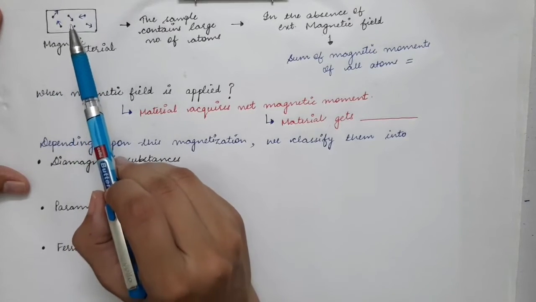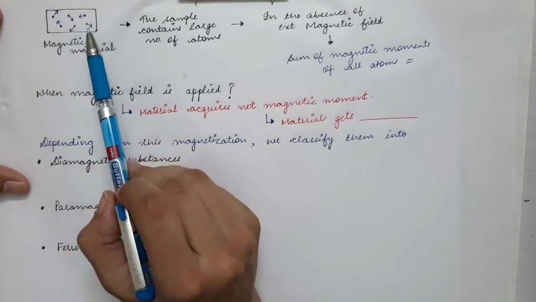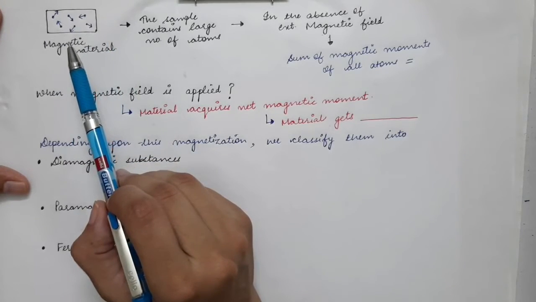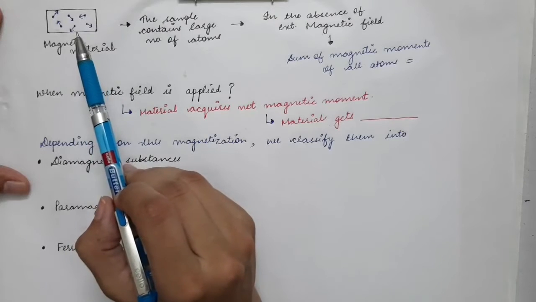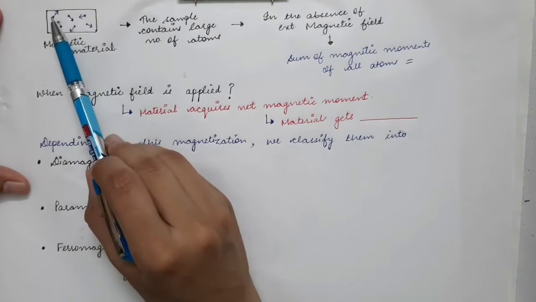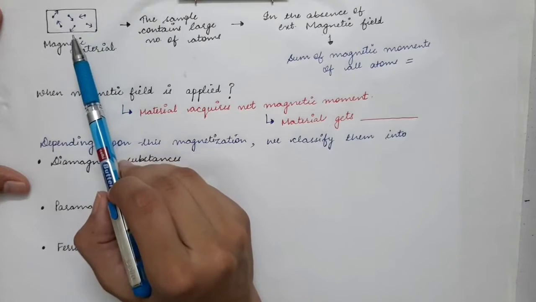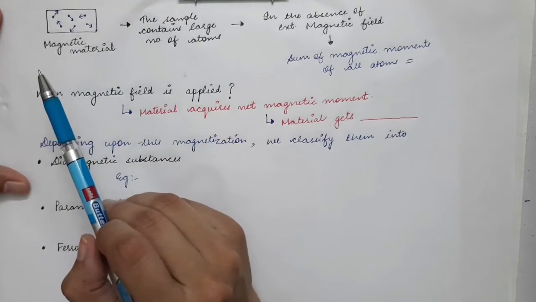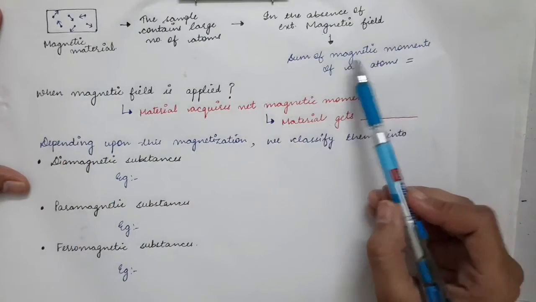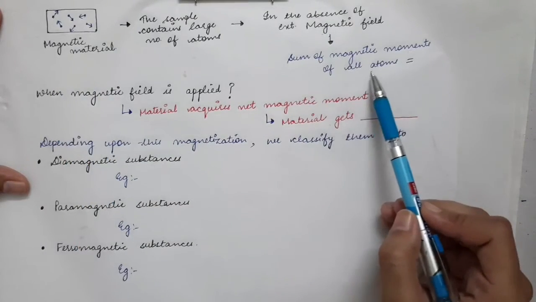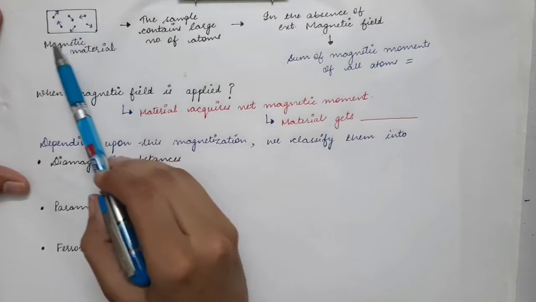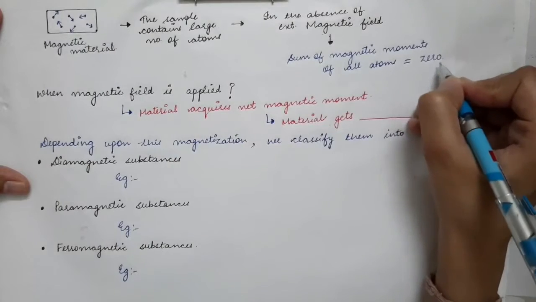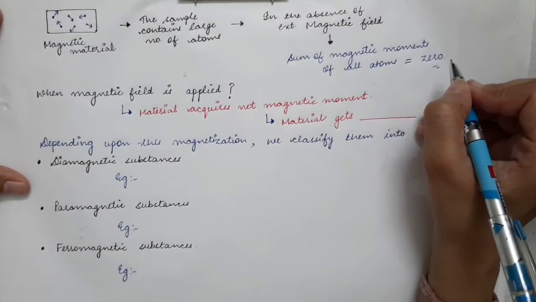The magnetic dipole moment of this whole sample will be equal to zero, because in the absence of any external magnetic field, these magnetic dipole moments are oriented in random directions, due to which their net effect is equal to zero. So the sum of all the magnetic dipole moments will be equal to zero if you do not have any external magnetic field.